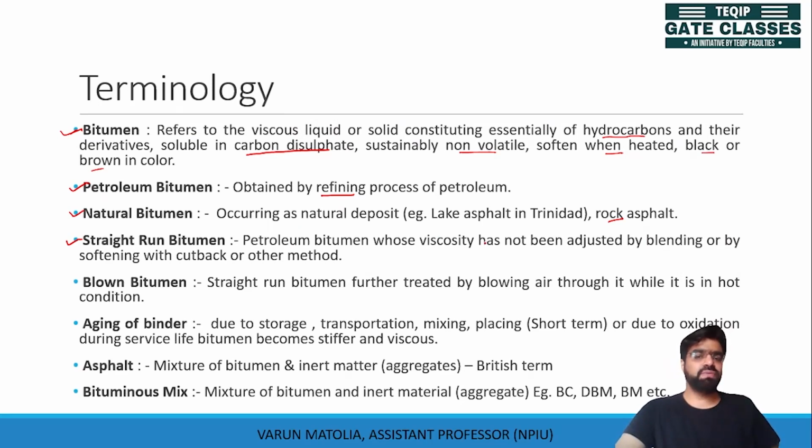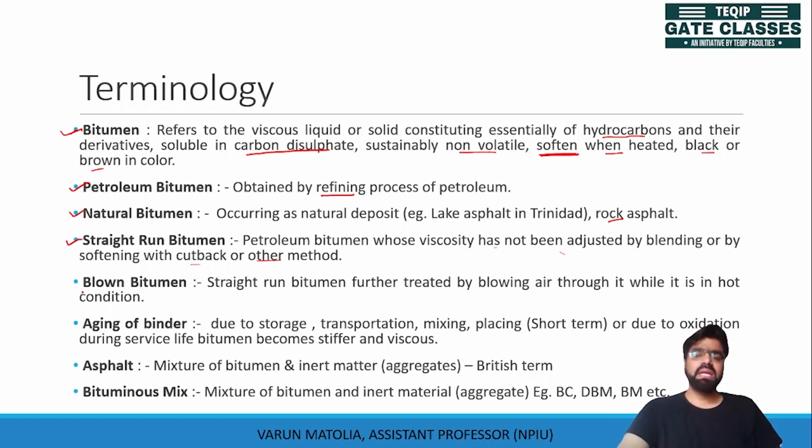Straight run is the bitumen whose viscosity has not been adjusted by blending or by softening with cutback or other methods, because the residue which we find is thicker. To use it, we need to reduce its viscosity. To reduce the viscosity, we can heat this material. As we know, it will turn soft after heating. We may mix some volatile solvent, we may mix water. If nothing is done with this bitumen, it is known as straight run.